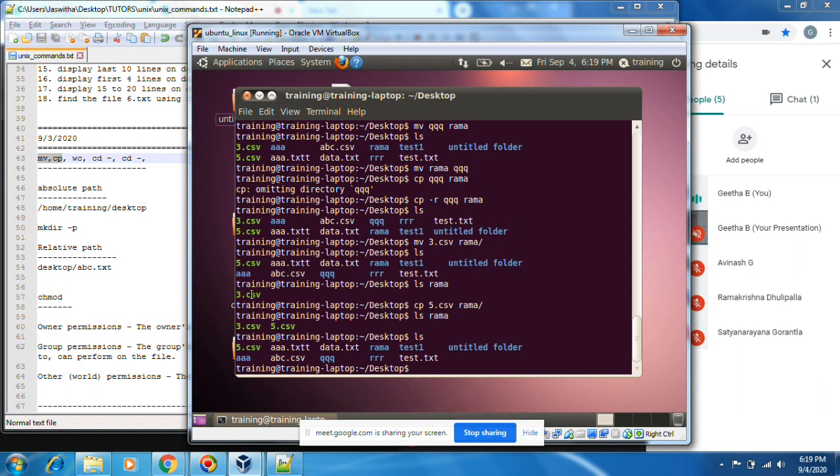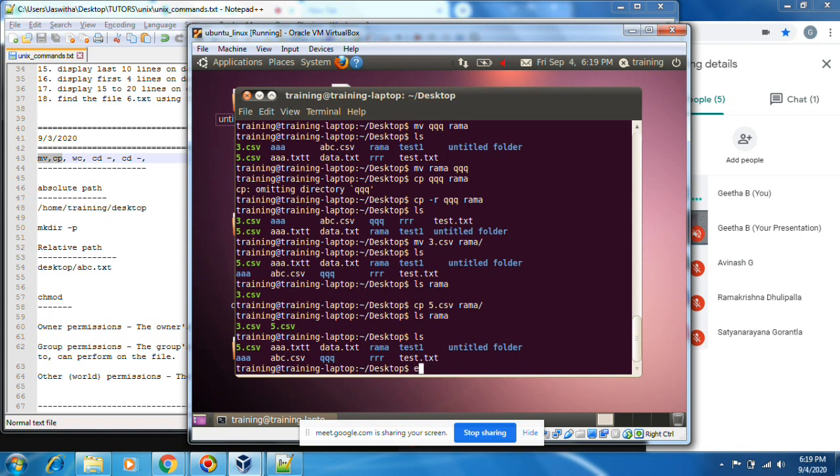Okay, sir, if I want to move and then rename a file. Now mv 5.csv to /rama/ and I want to rename it to a different name. Suppose 10.csv. Yeah, perfectly it will move. Okay, let's put some data in that.